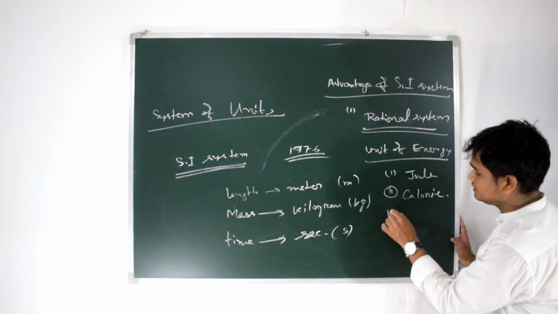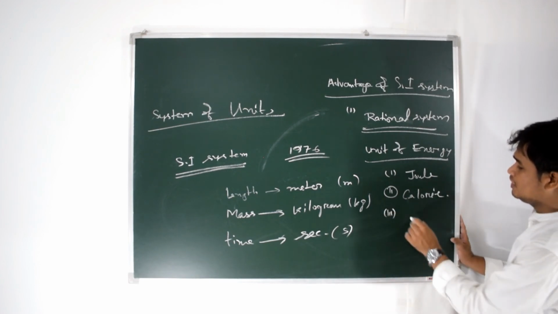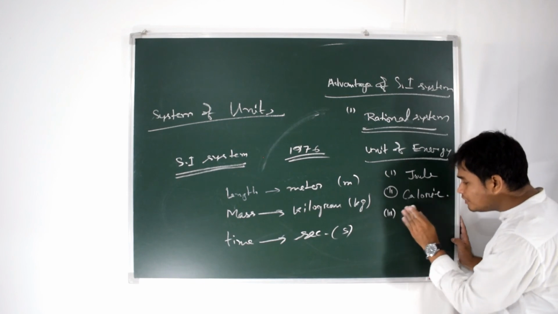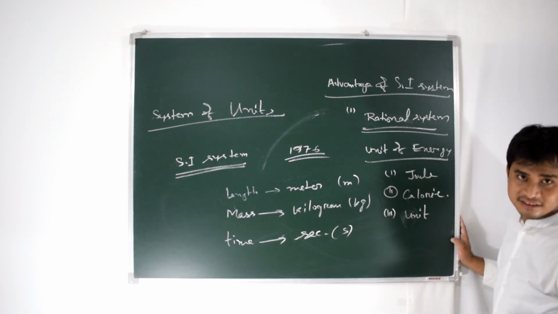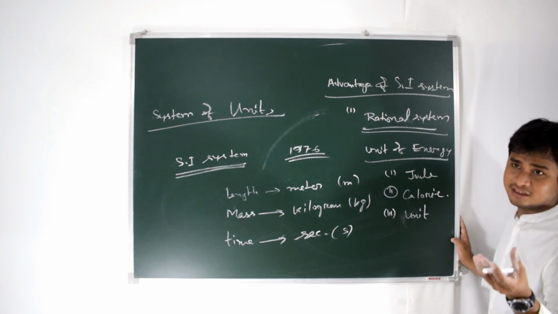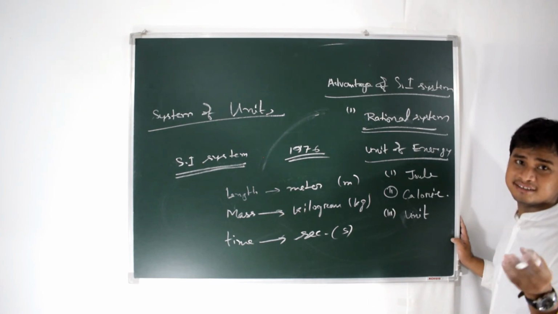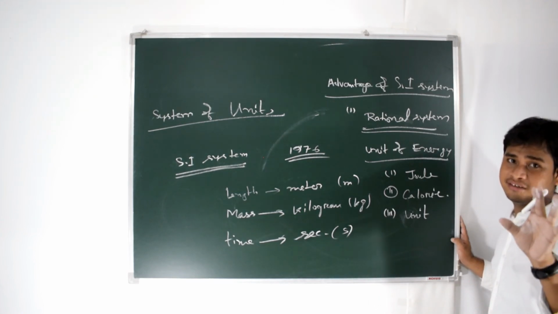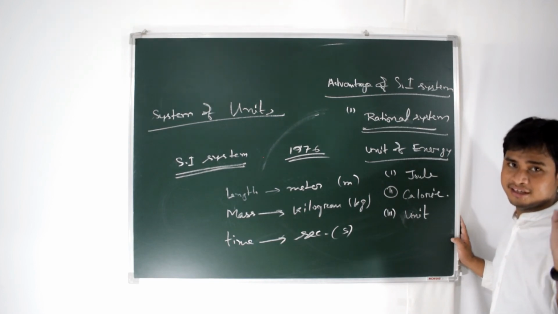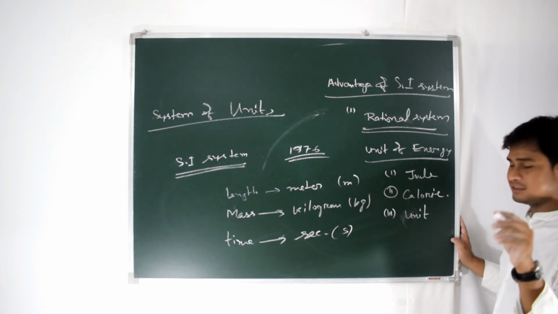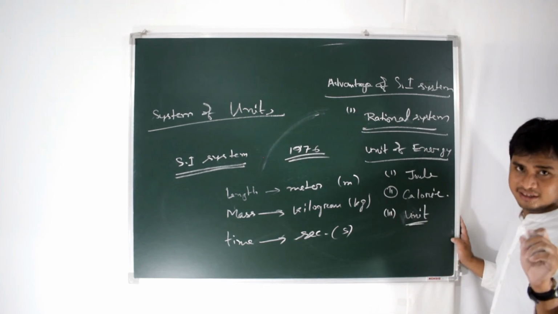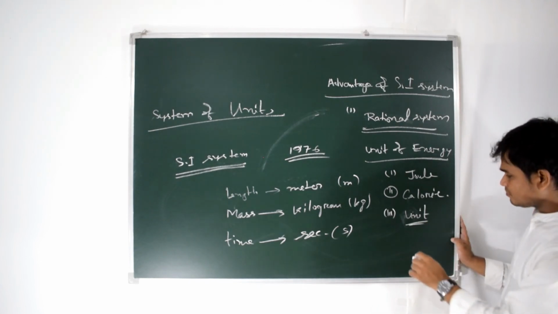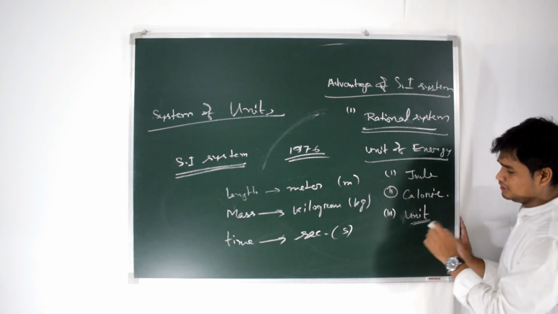Next, in current electricity, you measure the consumption of current by your home meter, provided by the electricity board, and the rate is measured by unit.